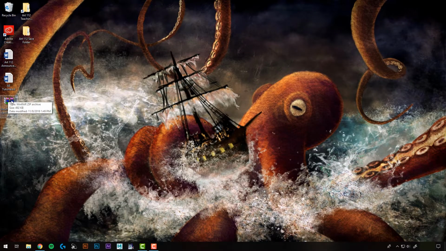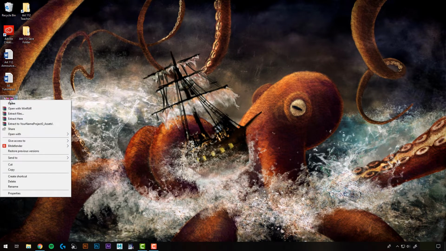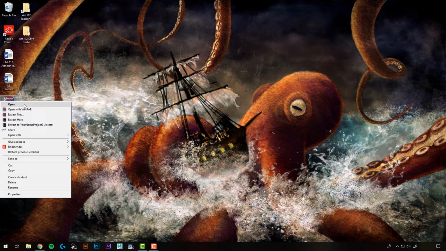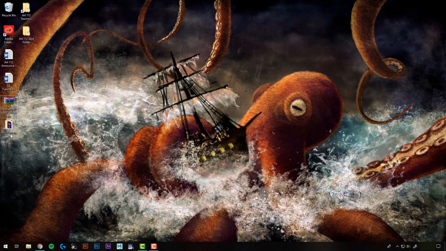So I put everything into a zipped folder, and what that does is just compresses the folder into a smaller size. To unzip it on a PC, what I'm going to do is right-click, and then I'm going to select Extract Files here, and that's just going to extract them to my desktop. And if you're working on a Mac, when you right-click on this, you should have an unzip option, and that'll do the same thing. It's going to unzip it, and you'll get this folder here. I'm just going to replace my name here. Okay, I'm just going to delete this one because I already downloaded one earlier and set it up.